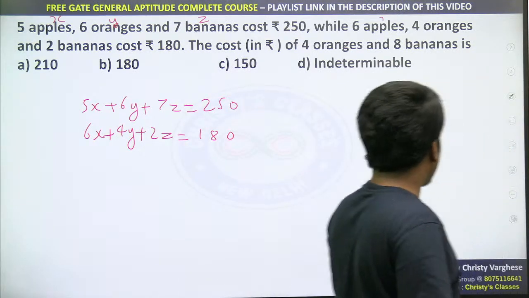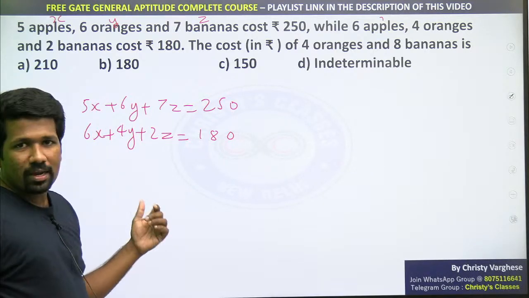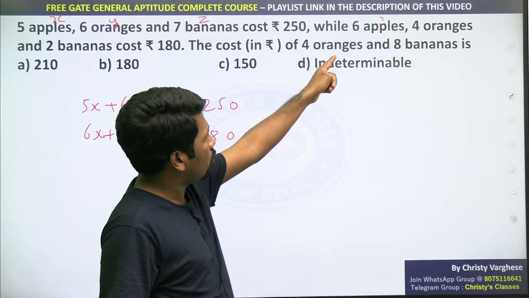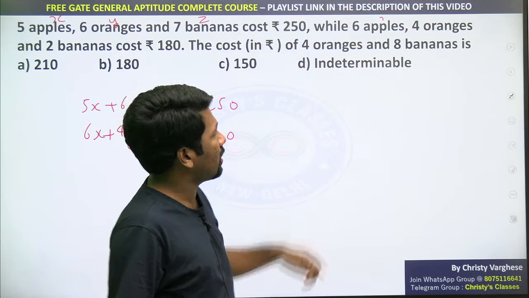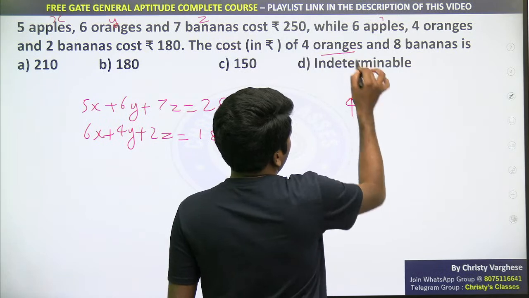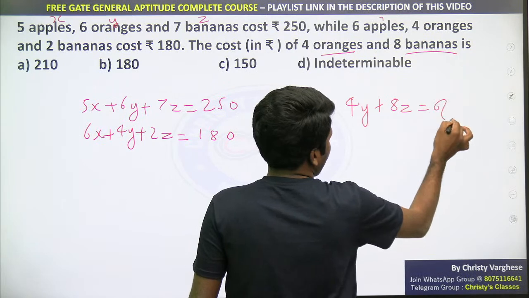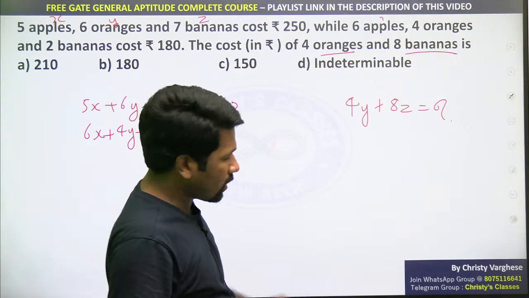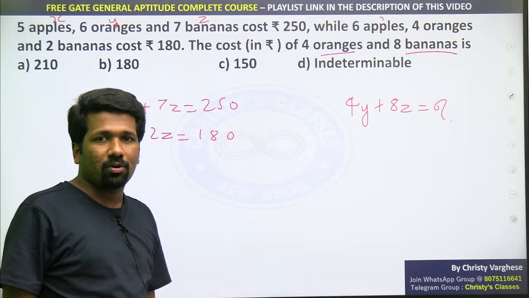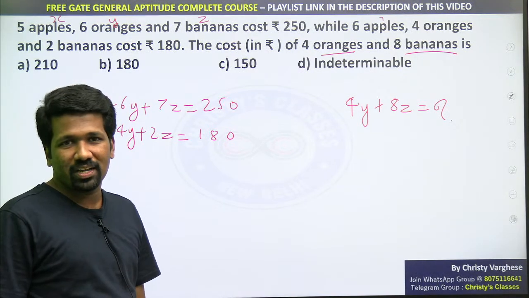Okay, here one confusion some of you may have is, in school days it was told in these kinds of questions to find the x value, y value, z value. But here 4 times y and 8 times z is asked. 4 oranges means 4y, orange price assumed as y, bananas z, so 8z. This is our final answer, final unknown. To find the y and z values we would have to solve 2 equations with 3 unknowns, so we would get an inconsistent solution. These things you have learned in school days.